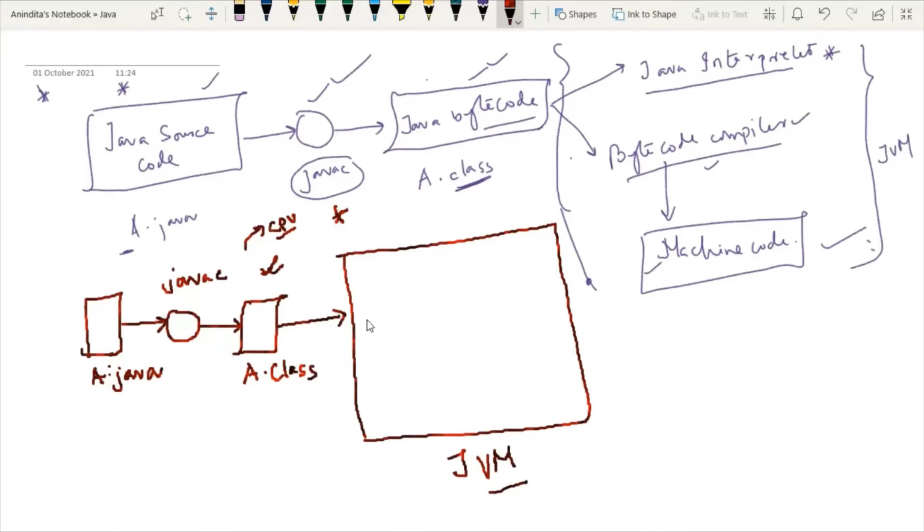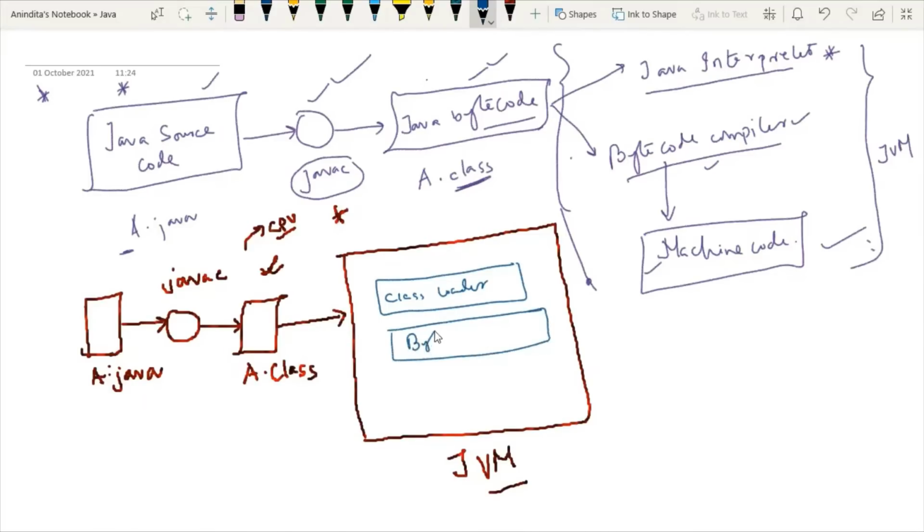So now see how many parts there are in the Java Virtual Machine. The JVM is divided into three parts. The first part is known as the class loader. The second part is known as the bytecode verifier.